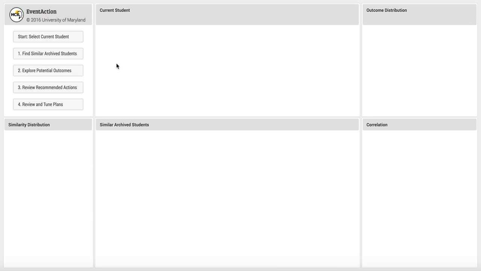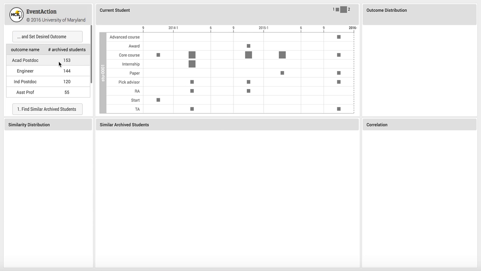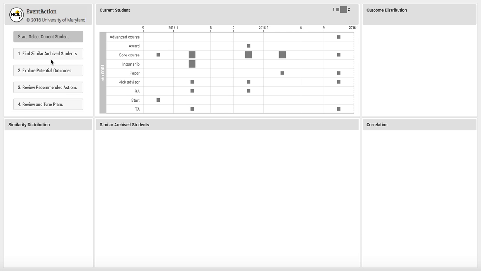Imagine that I am a graduate student meeting with the department director to discuss an action plan for the coming years, so I can increase the likelihood of getting my dream job, an academic postdoc, when I graduate. The director selects my records and enters academic postdoc as the desired outcome. He can review my first 2 years of school activities.